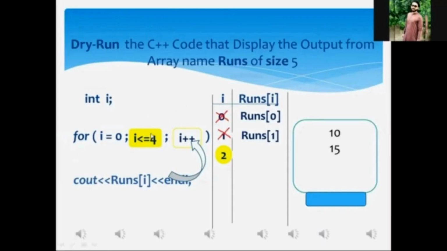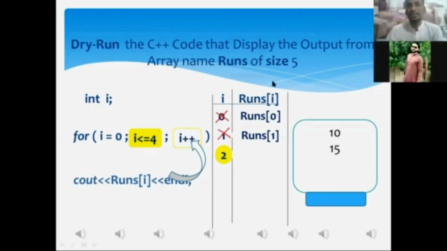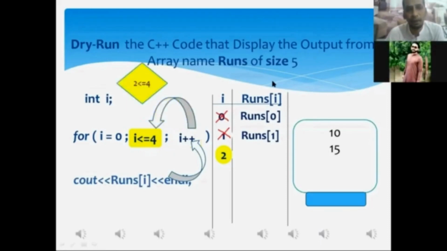And when we place the current value of I, that one is 2, in the condition, what will this condition become? 2 is less than or equal to 4, just like the way it is being shown onto the screen in the diamond box.